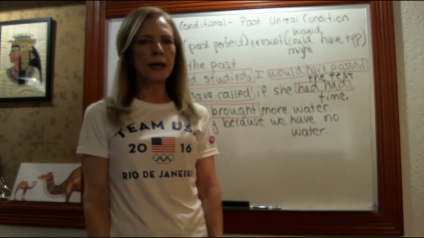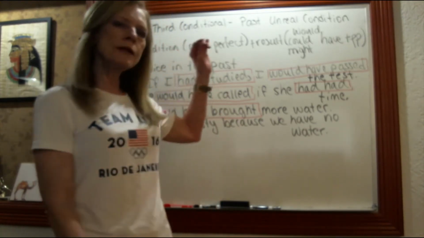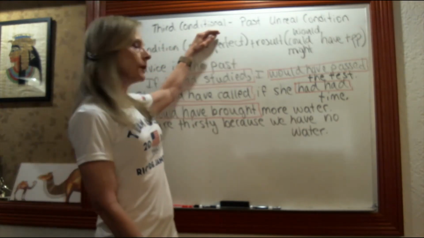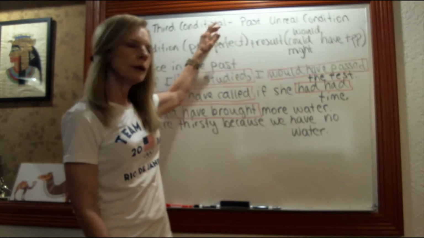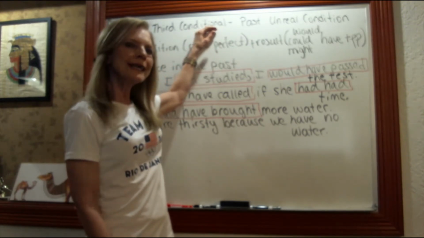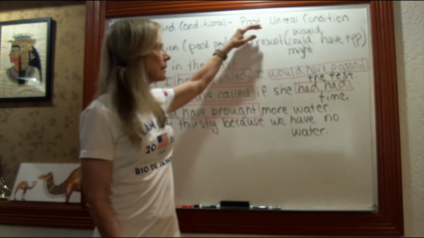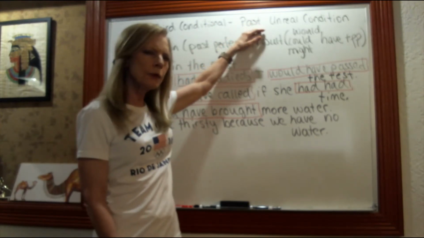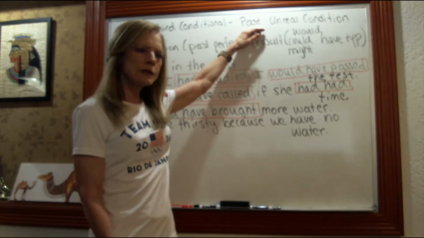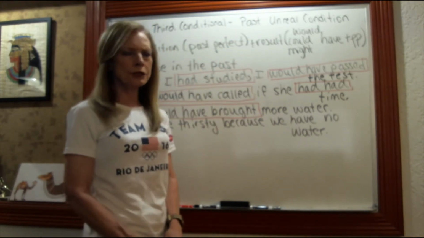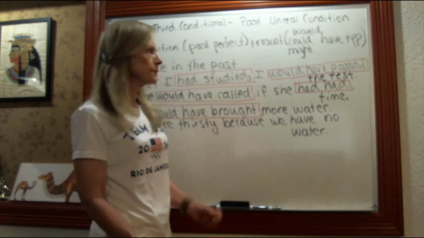It's Unit 12, and I just wanted to talk to you about a little bit of the grammar here. So in the book, they call the grammar the third conditional. There's another name for it, and it's called the past unreal condition. So this is something you're talking about in the past, and it's something you can't change about the past.